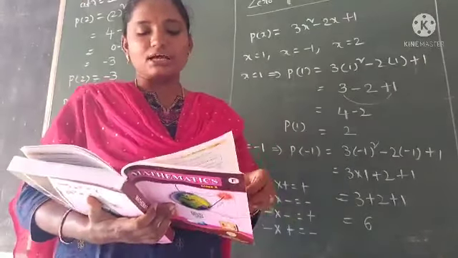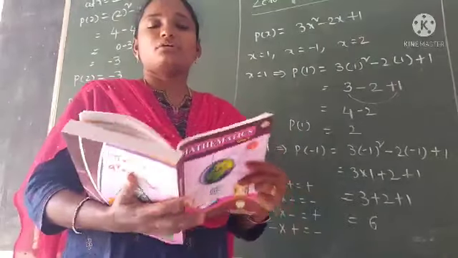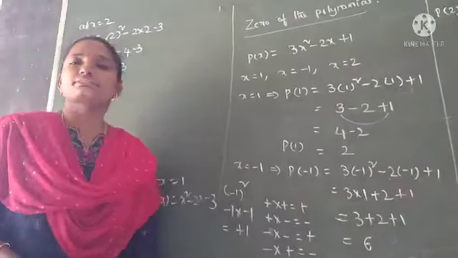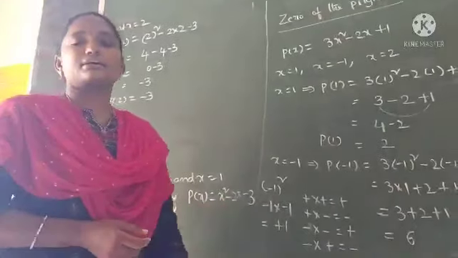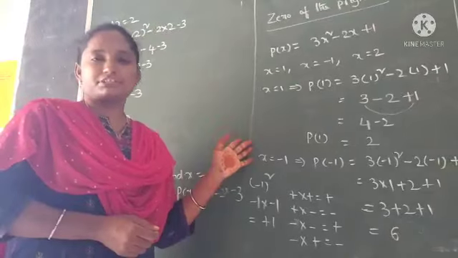Now we do the exercise 3.1 as homework and we recollect what we discussed in this session once again. In this session we started the polynomial definition.